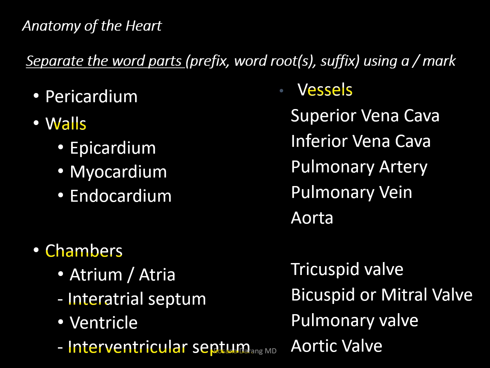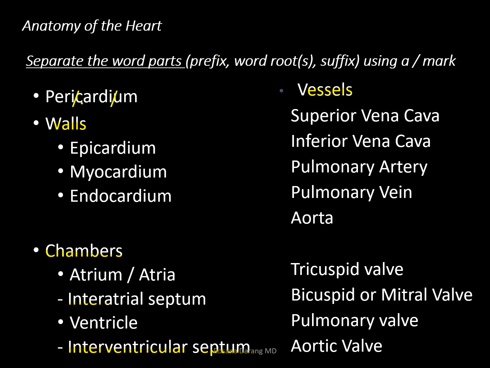Separate the word parts: the prefix if there is a prefix, the word root or word roots if there's more than one, and then you have the suffix, which is always found at the end of the word. So practice doing that. For example, we have here pericardium. I did the first one.